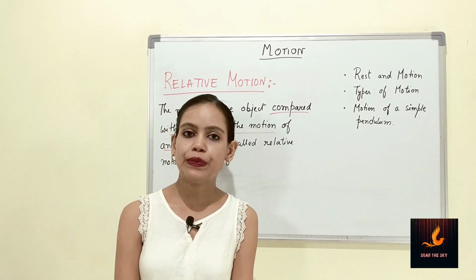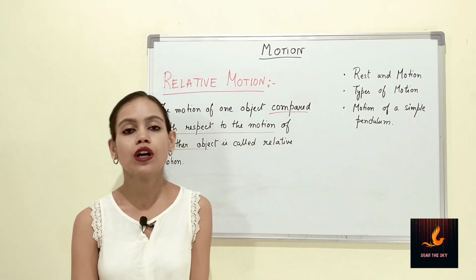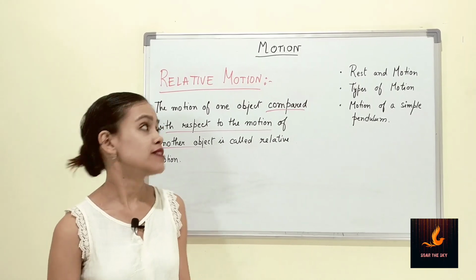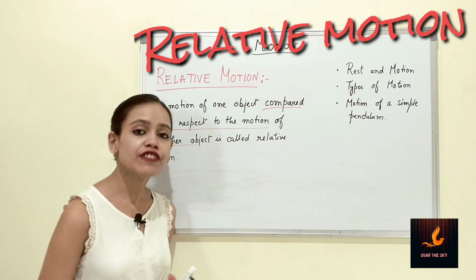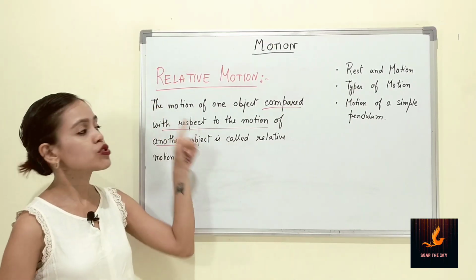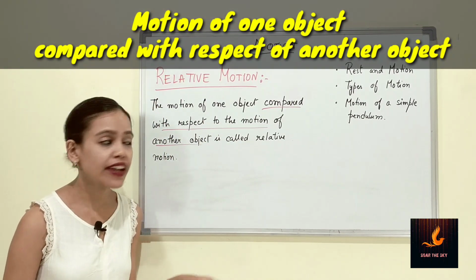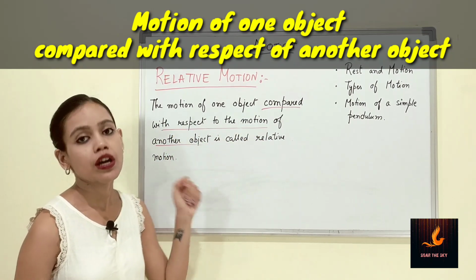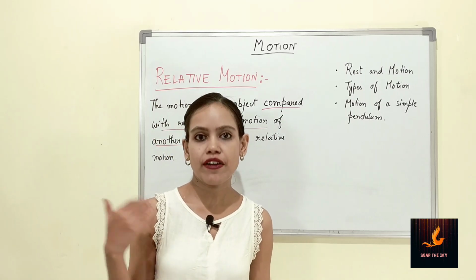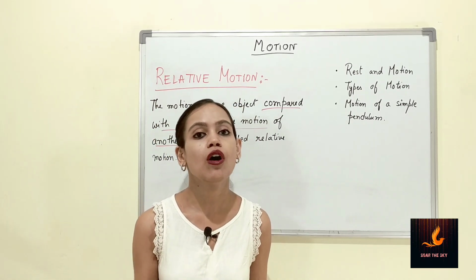From this example, there comes out a new concept which is known as relative motion. What is relative motion? Relative motion is the motion of one object compared with respect to the motion of another object. Just now I have explained the example of a train.